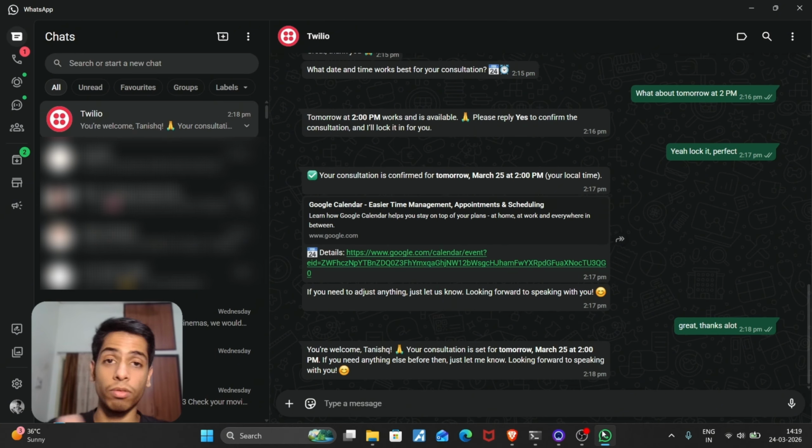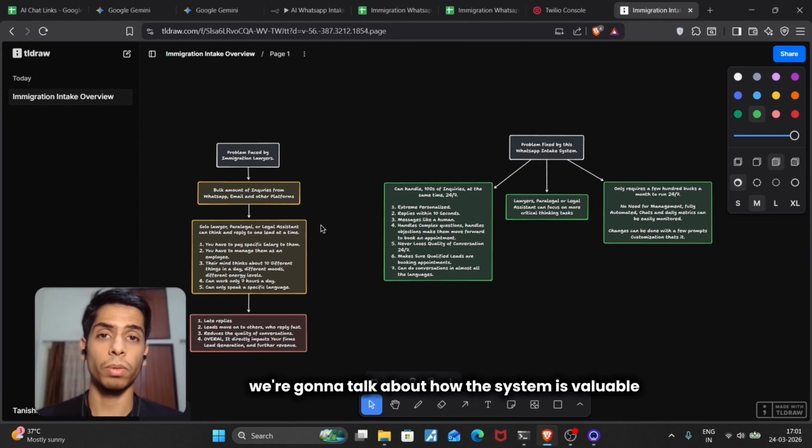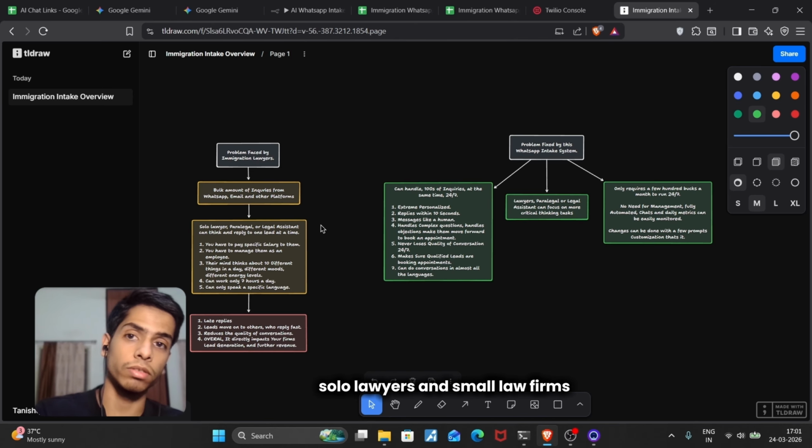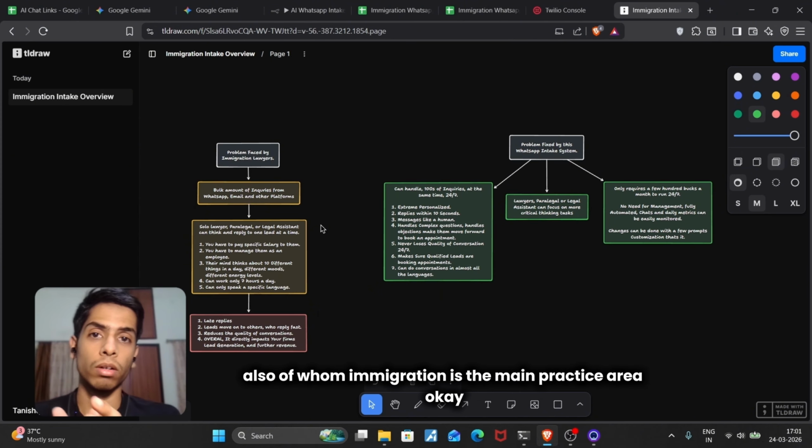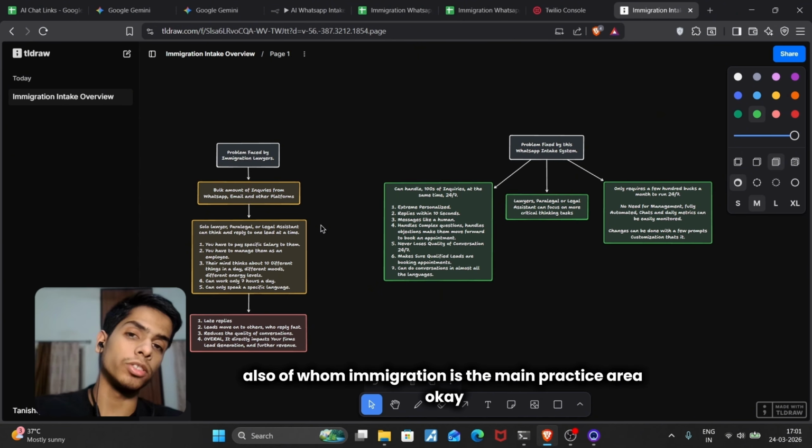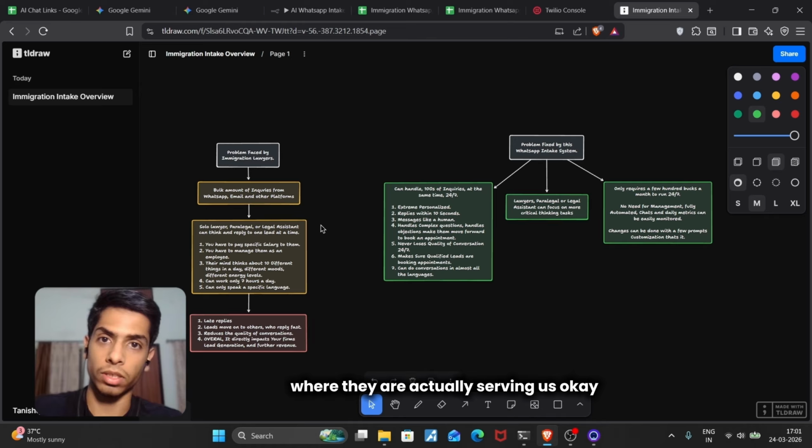And now let's move forward to the part where I'm going to explain how highly valuable it is for immigration solo lawyers and very small immigration-based firms as well. So here we're going to talk about in which aspects and ways the system is valuable for all the immigration solo lawyers and small law firms whose main practice area is immigration, where they are actually serving us.